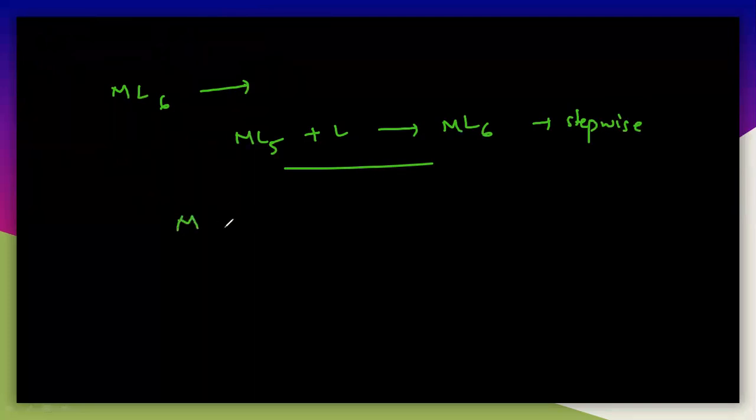So according to stepwise stability constant, you have to take ML5, then react it with a ligand, and finally you will get ML6. So this is the stepwise stability constant. But I need the overall stability constant. So very simple. I will take a single metal, react it with 6 ligands, and you will get ML6. This is the overall stability constant.